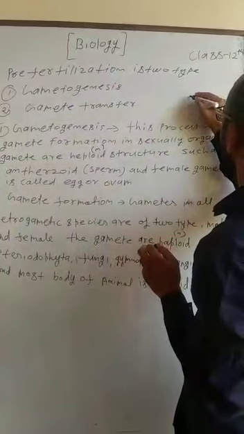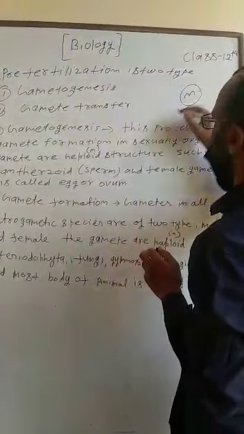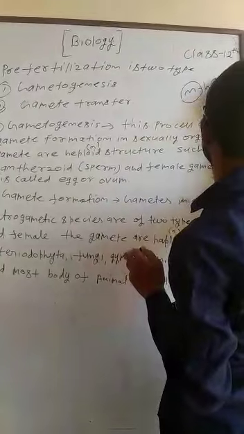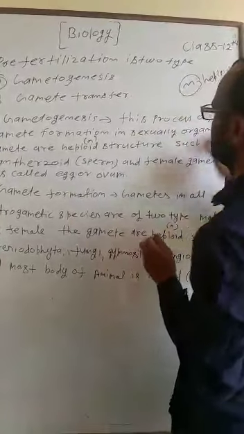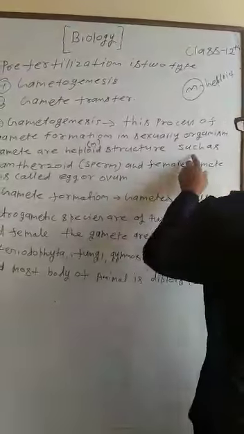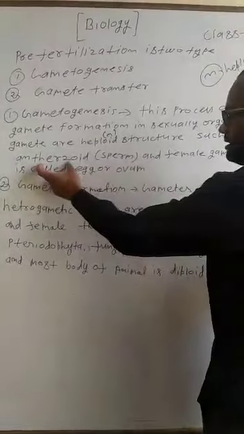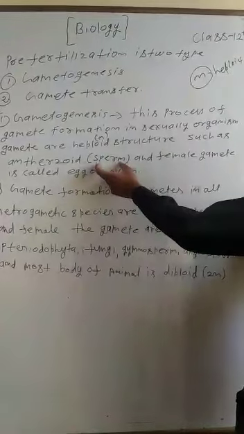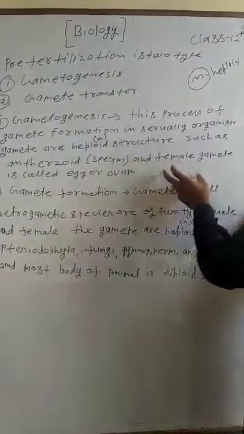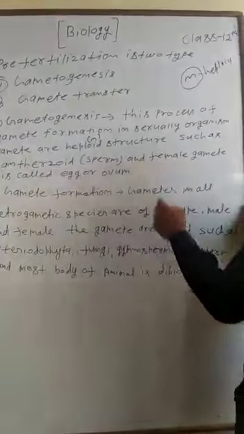Haploid structures such as antherozoids in plants, and in animals the male gamete is called sperm and the female gamete is called egg or ovum.